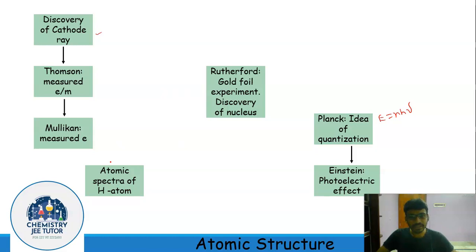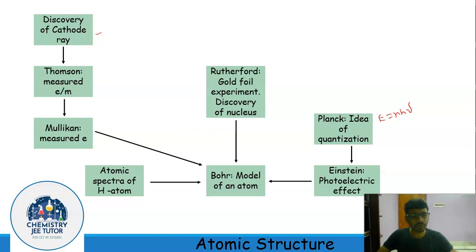Now, all these major discoveries helped Bohr to formulate a new theory that could explain the experimental behavior. In most textbooks, Bohr theory is represented just as a theory to calculate the energy and the radius, but really it is not.